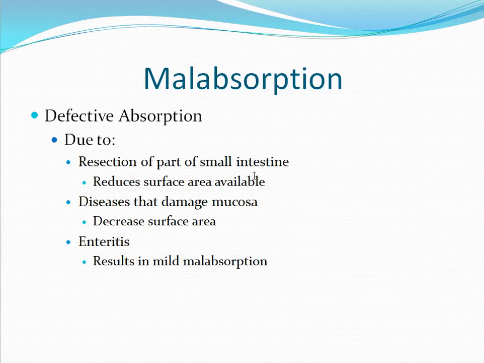The second mechanism is defective absorption. This could be due to a resection of a portion of the small intestines, either due to tumor or trauma damage. The small intestines is where most absorption of nutrients takes place. It could also be due to diseases that damage the mucosa of the small intestines, resulting in a decreased surface area. Or enteritis, that can result in a very mild form of malabsorption.